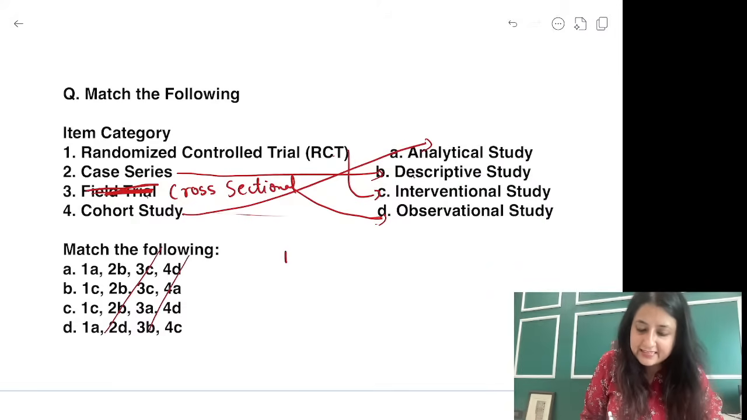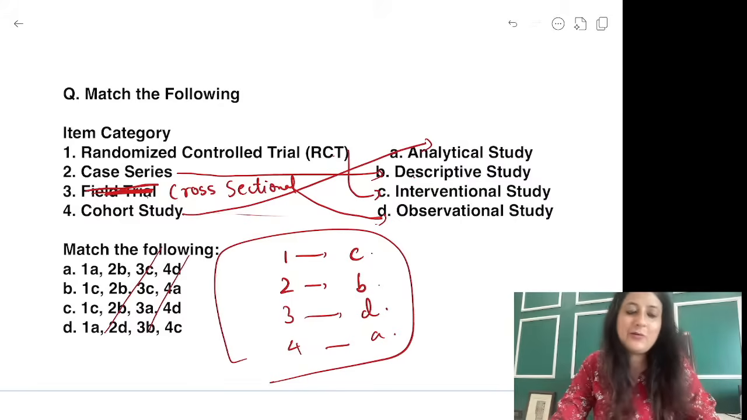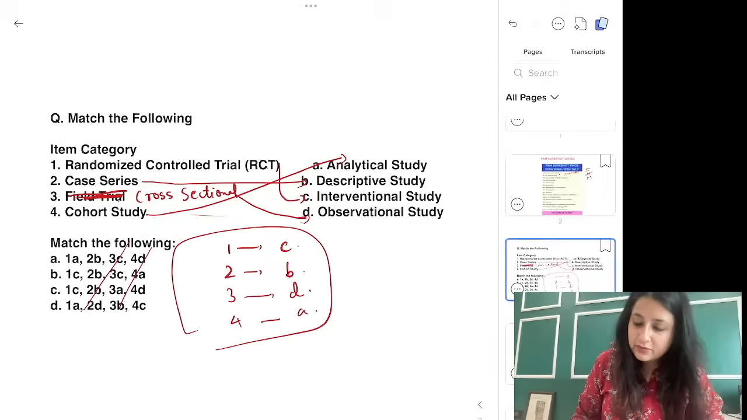For 1, RCT, we will go for interventional study design, case series is descriptive. Let's take up 3 cross-sectional for observational and 4 cohort for analytical. Is that okay? So there was no answer to that. Maybe while making it I missed out something. So did you understand this one? Let us once revise the classification of study designs. That is very important for you. So sorry for the question framing.